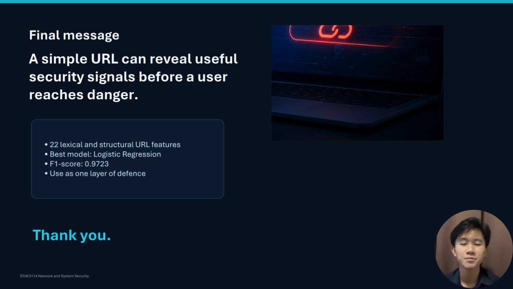However, model performance still depends on current data, correct labels, realistic testing, and continuous retraining. The main message from this project is that machine learning can support early phishing detection, but it should always be combined with other technical controls and user awareness.